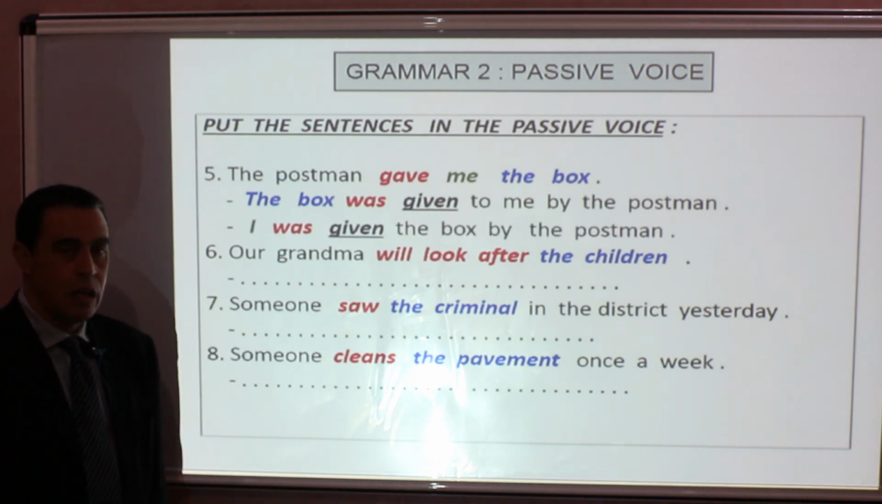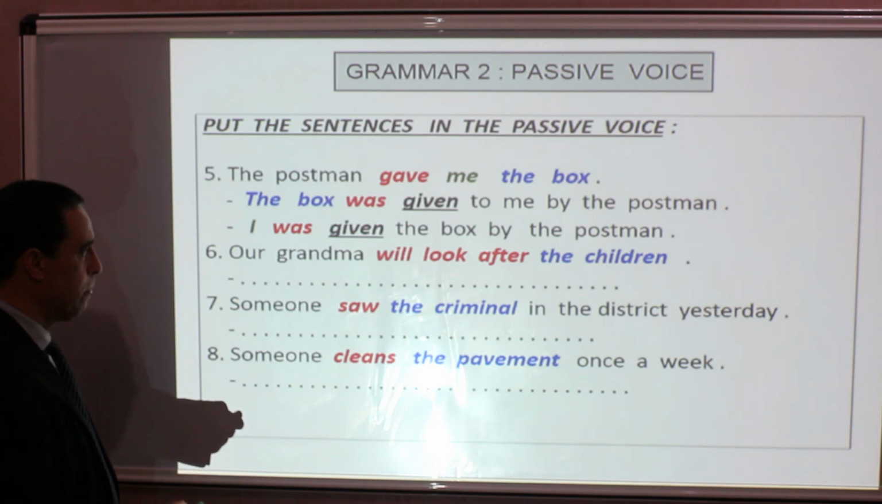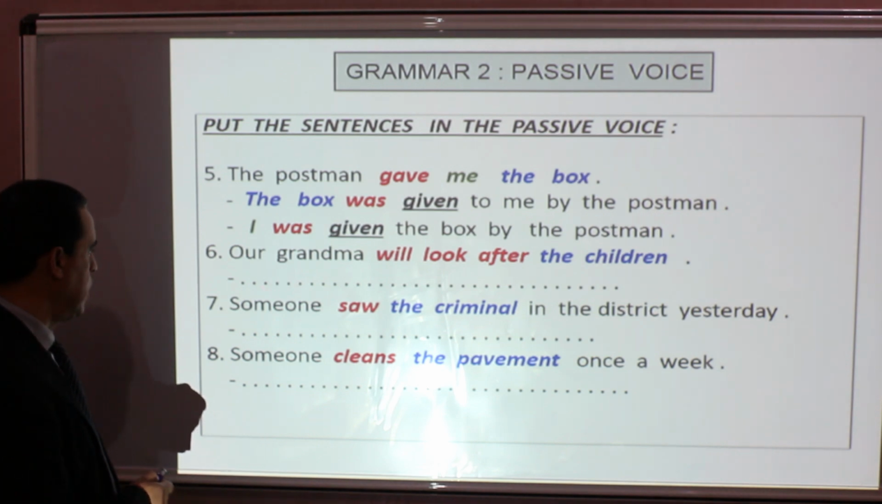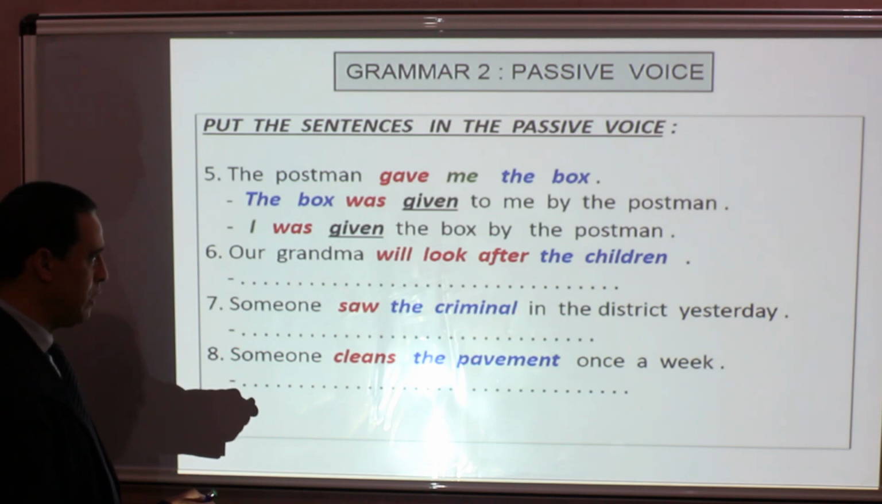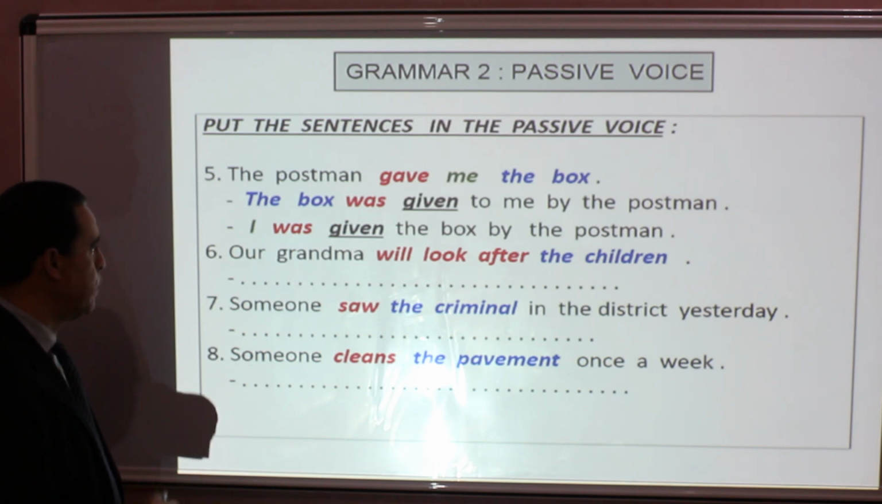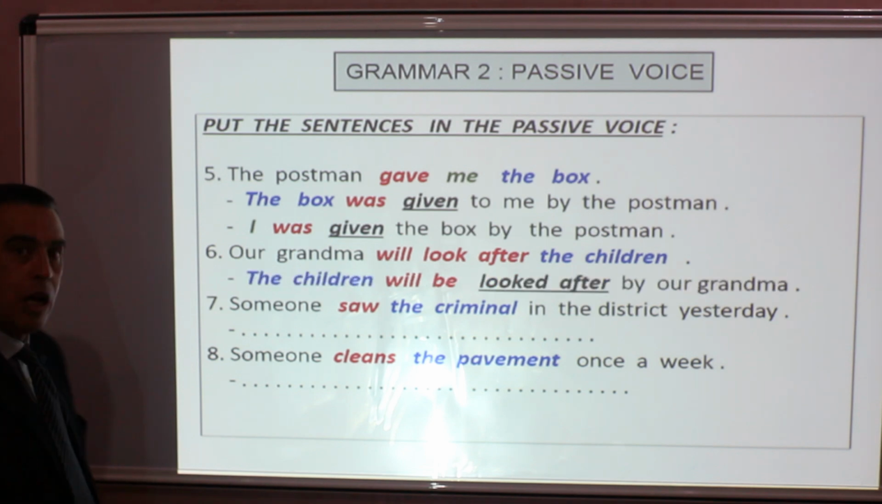6, our grandma will look after the children. We begin with the children. Here we have modal plus bare infinitive of look. So the children, we said the modal is kept unchanged. So the children will be, the be verb in bare infinitive instead of look. And look after, the phrasal verb, is put in past participle, looked after. So the children will be looked after by our grandma.